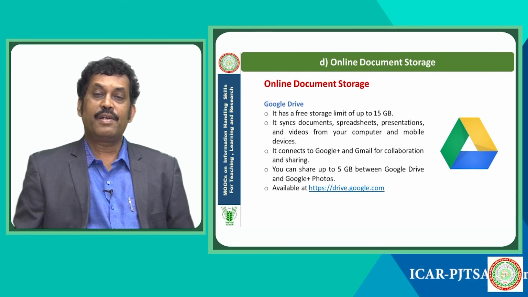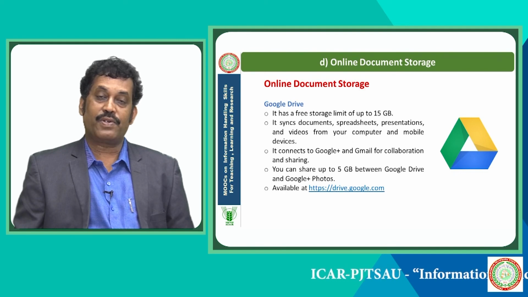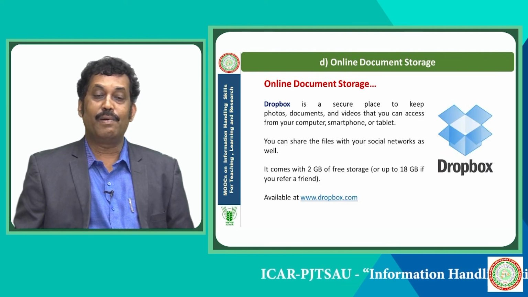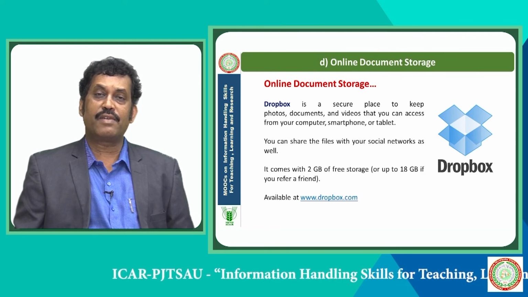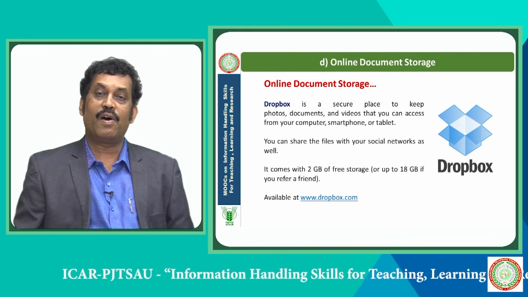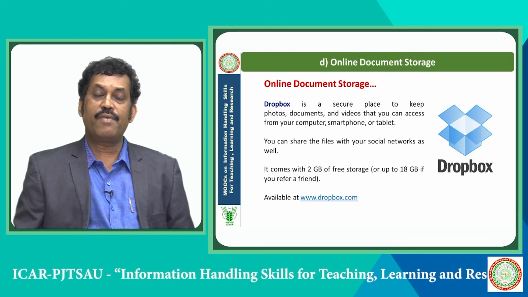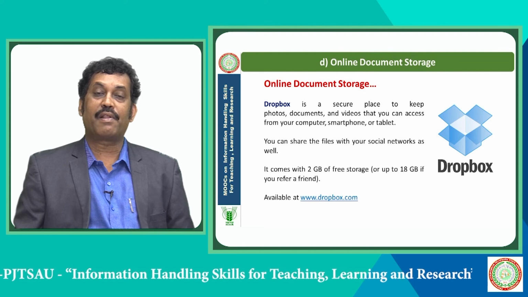The next important online document storage tool is Dropbox. It is also a very familiar tool. It is a secure place to keep photos, documents and videos that we can access from our computer, smartphone or tablet. We can share the files with our social networks also.